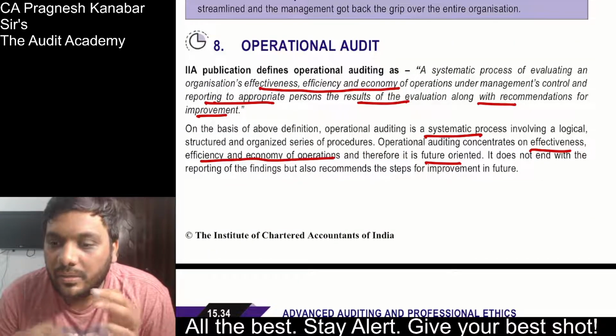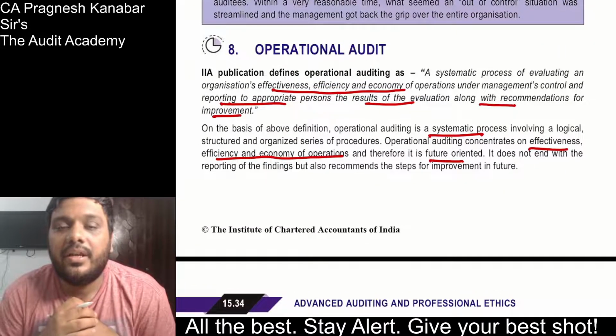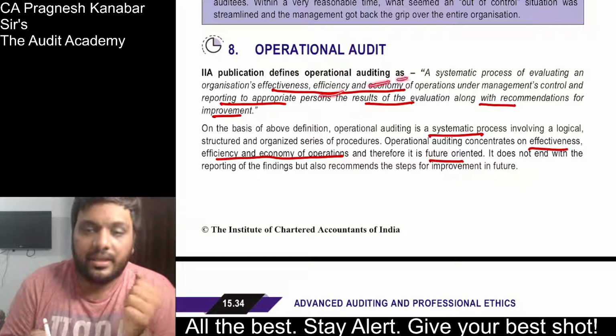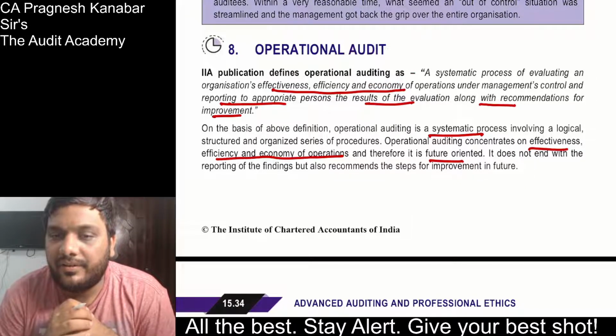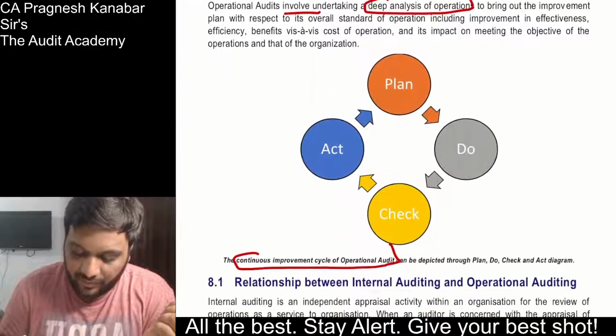Harsh: Sir, are we really done with management auditing? Yes, we are not even into 60 minutes of this discussion and we are done with internal and management auditing. Now, what is operation auditing? EEE of the operations: economy, efficiency, effectiveness of operations done at ground level. Yes, okay. Now, let us understand the different types of questions.